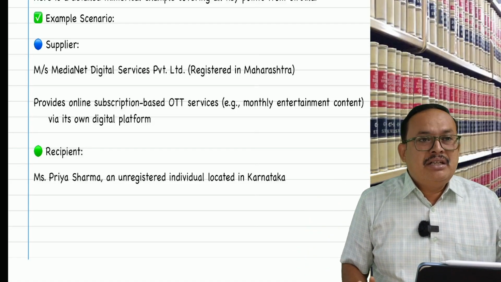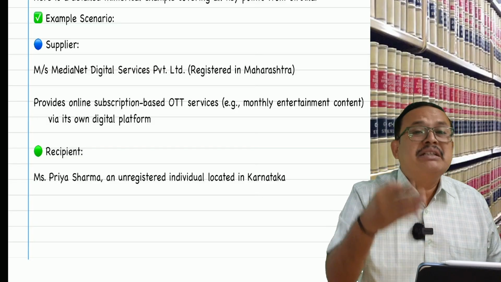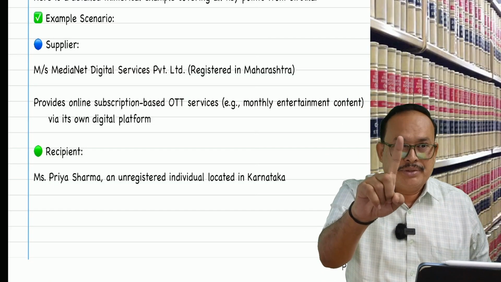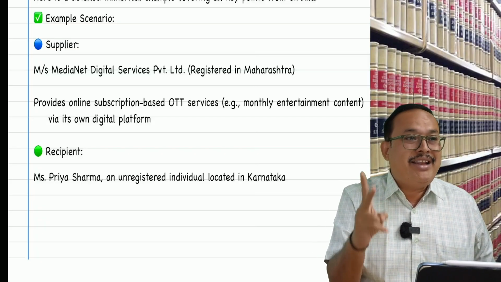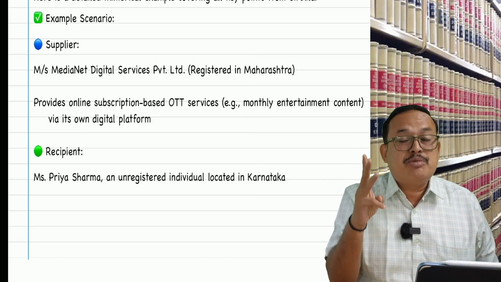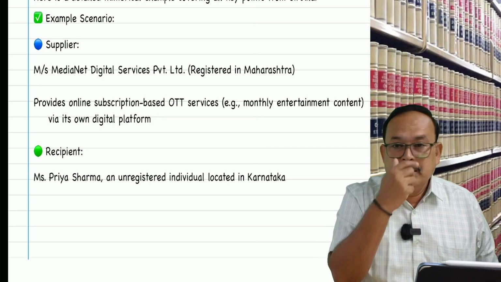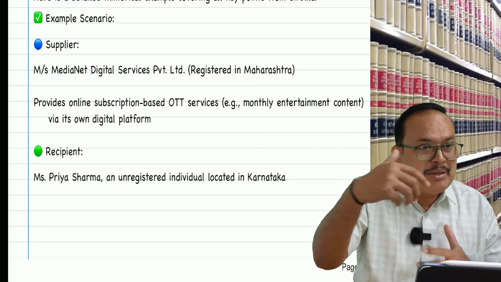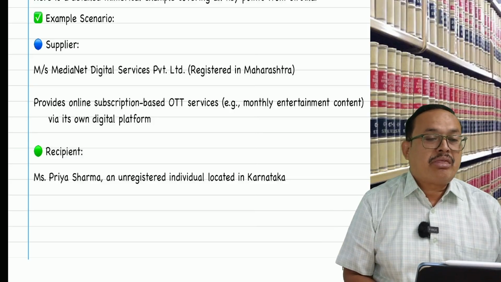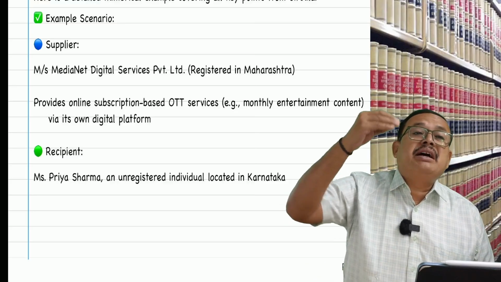The circular says, irrespective of the value, where the supplier, being a registered person, supplies to an unregistered person the following three services. What are they? One, online money gaming, supply of goods. Two, OIDR service, online information database access retrieval services. And the third one is service provided through the internet, means online services, OTT services, by own platform or taking some other platform. If these services are provided, then mentioning the address of the recipient is mandatory.